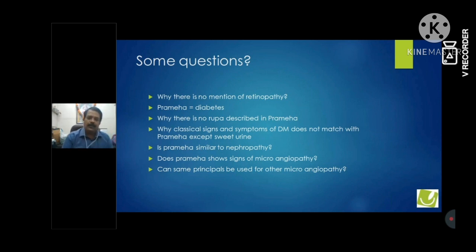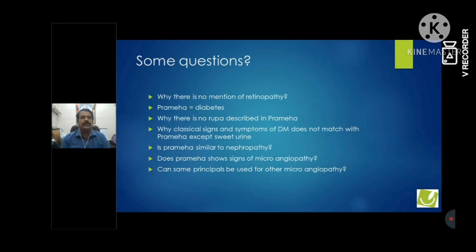If the same damage takes place in nerves, it is neuropathy, and if in the eyes, it is called retinopathy. So can we take inference of whatever is written in Prameha for nephropathy? Can we treat neuropathy similarly? Can we treat retinopathy similarly? So we have discussed retinopathy similar to Prameha.